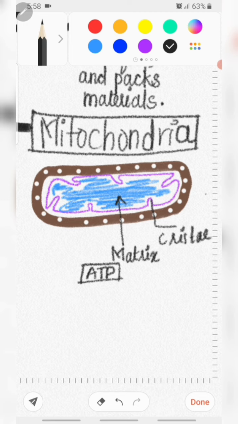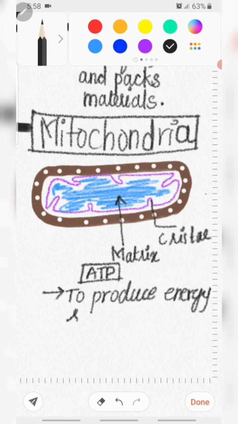The first function of a mitochondria is to produce an energy rich compound, and that energy rich compound is which one? ATP molecule. And the second function of a mitochondria is that it synthesizes protein, carbohydrate and lipid by using this energy.